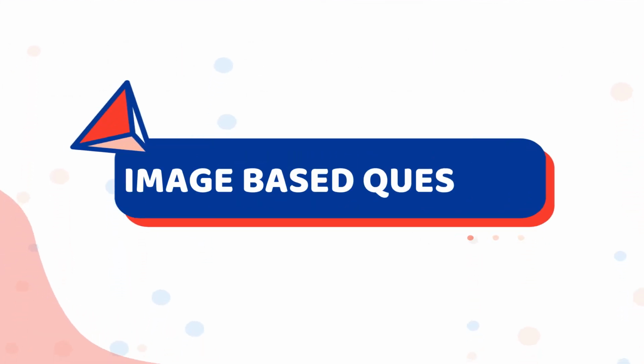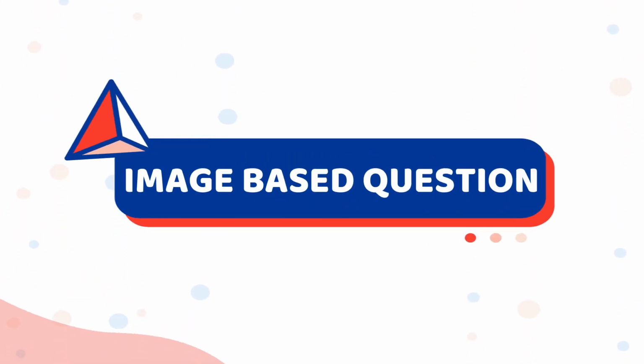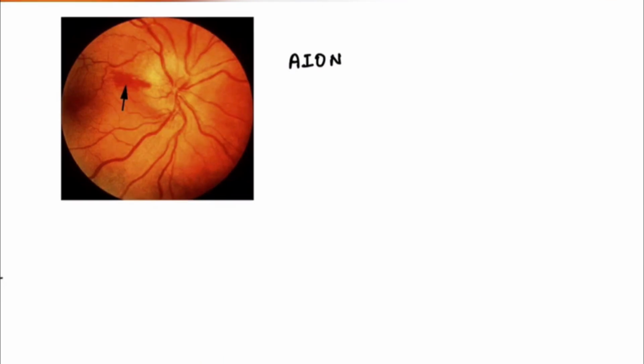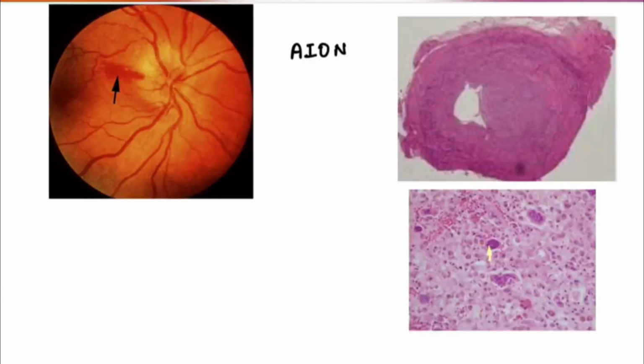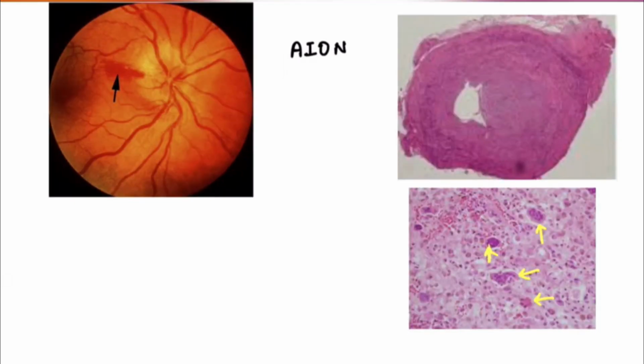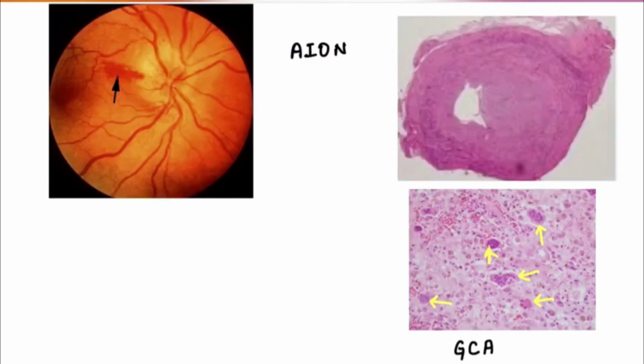If an image-based question has to be given, then probably a picture showing anterior ischemic optic neuritis can be given. Also, a histological picture of a blood vessel highlighting giant cells indicates giant cell arteritis. So in image-based questions, these can be expected.